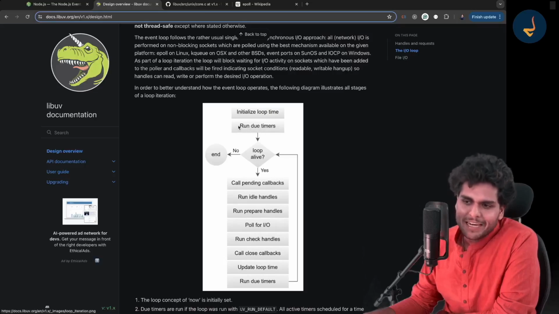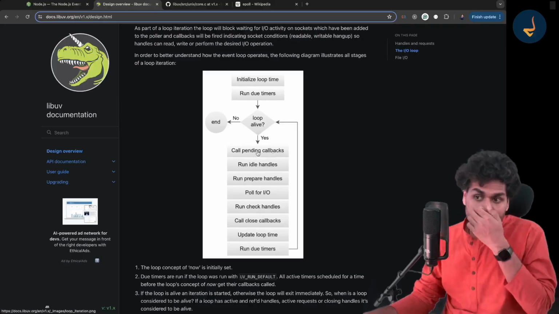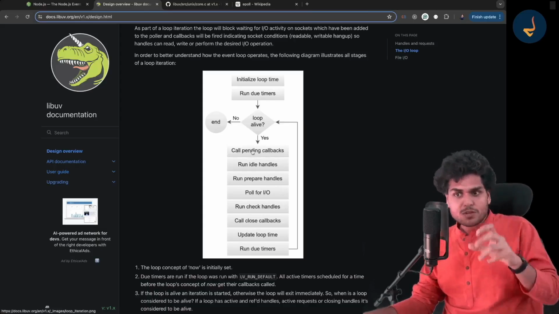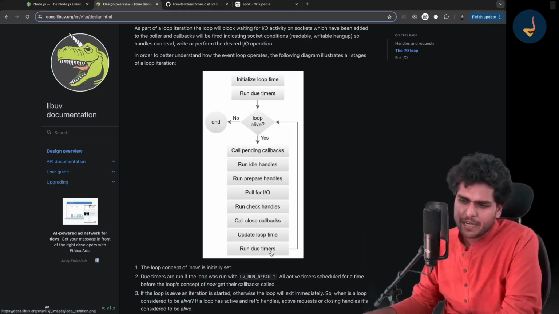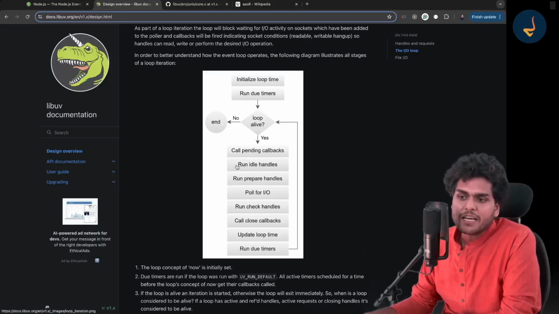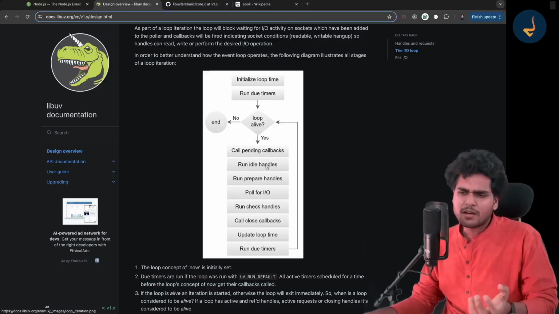So basically, it initializes the loop, and then it runs the timers, and now it just keeps checking whether the loop is alive or not. Then it will call the pending callbacks. In this phase, it will call all the pending callbacks which were pending from the last iteration of the cycle. Suppose in the last iteration there was something pending, so it will go over here and execute them. Then it runs the idle handles, then it runs the prepare handles. These two are internal phases, you don't have to worry much about them.